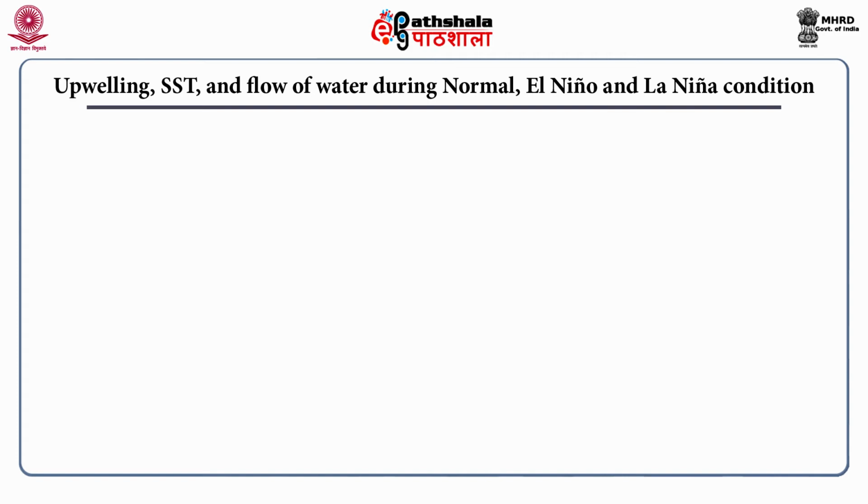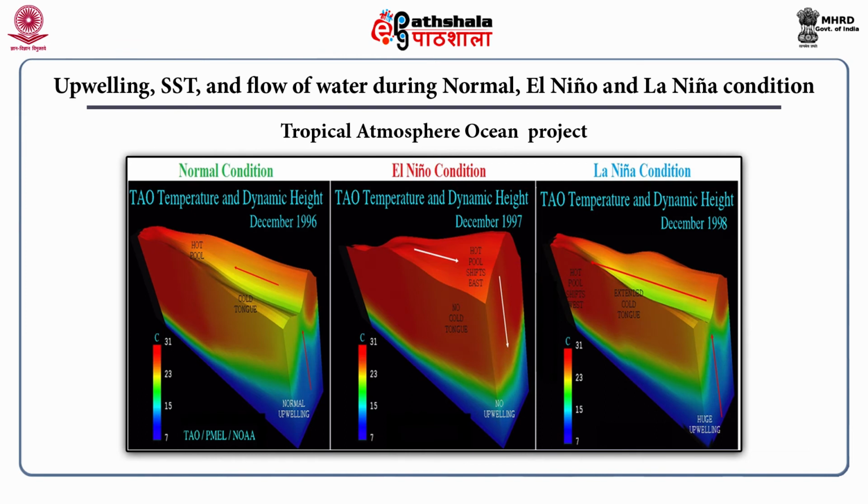Upwelling, sea surface temperature and flow of water during normal, El-Nino and La Nina condition. These figures have been taken from the reports of Tropical Ocean Atmosphere Project. During a normal year, the surface height is more in the western Pacific, sea surface temperature is higher and there is upwelling of cold water near the South American coast, that is in the eastern Pacific region. During El-Nino year, overall tropical Pacific is warmer, sea level and temperature is higher in the eastern Pacific region and there is no upwelling. During a La Nina year, overall the ocean is cooler than normal, western Pacific is warmer and there is a huge upwelling off the Peru coast, that is a huge upwelling in the eastern Pacific region.